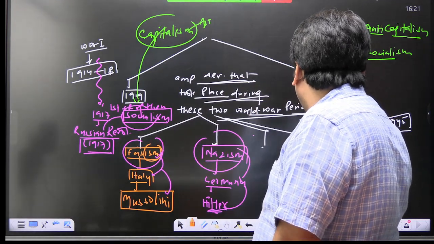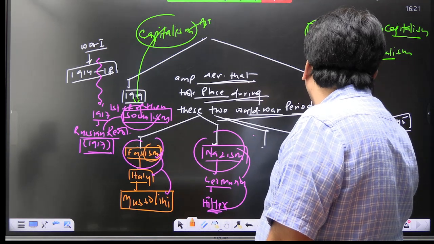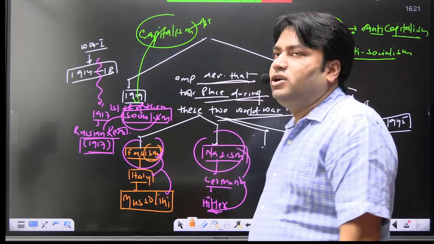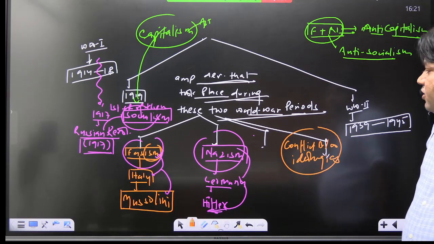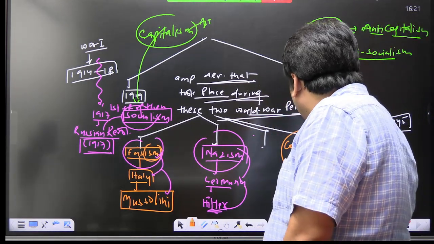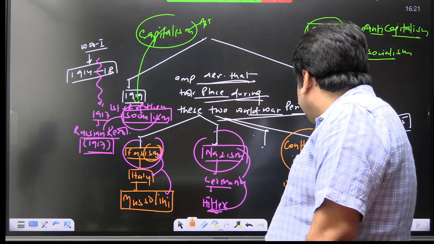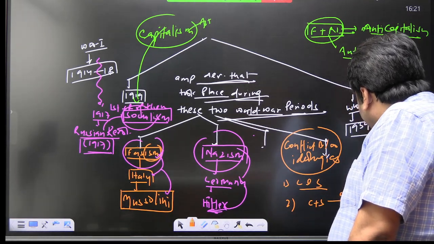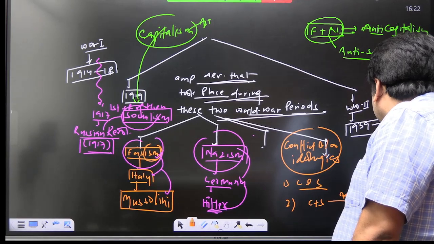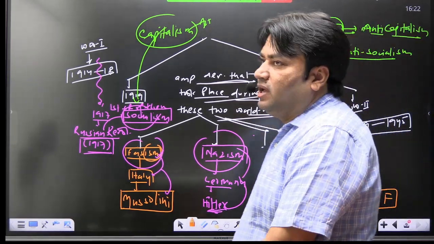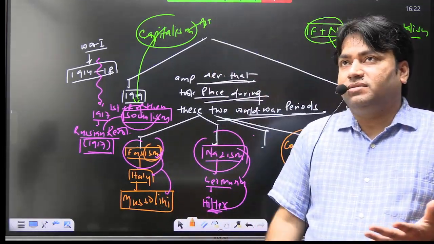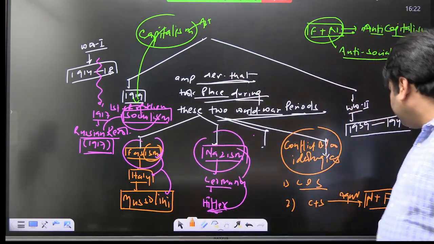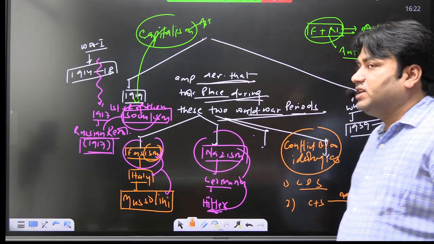The third important development here is conflict between ideologies. That is the most important theme that we need to understand. Conflict between different sets of ideologies. One set is what? Capitalism and socialism. The second set of ideology is what? Capitalism plus socialism against Nazism plus fascism. This whole equation I will discuss in our classes.